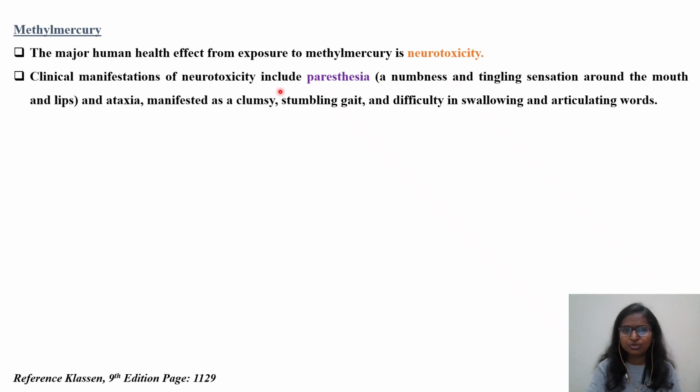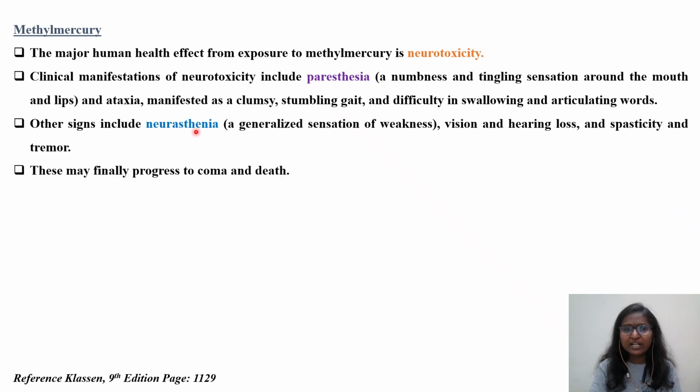Clinical manifestations of neurotoxicity include paresthesia. What is paresthesia? A numbness and tingling sensation around your mouth as well as around your lips. And ataxia, manifested as a clumsy stumbling gait and difficulty in swallowing and articulating words. So those people are unable to speak properly, their speech is disrupted. They cannot swallow food properly, they cannot walk properly, there will be a gait abnormality, they cannot stand properly. Those are the things. Other signs include neurasthenia, a generalized sensation of weakness.